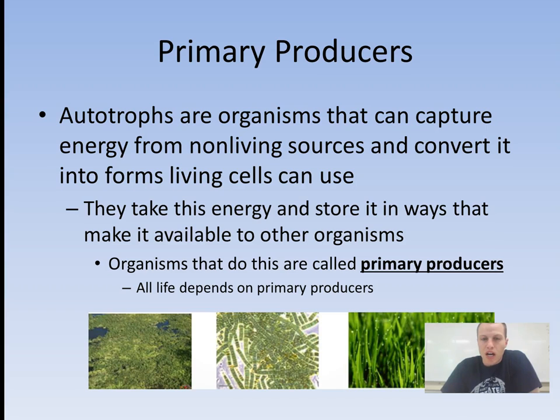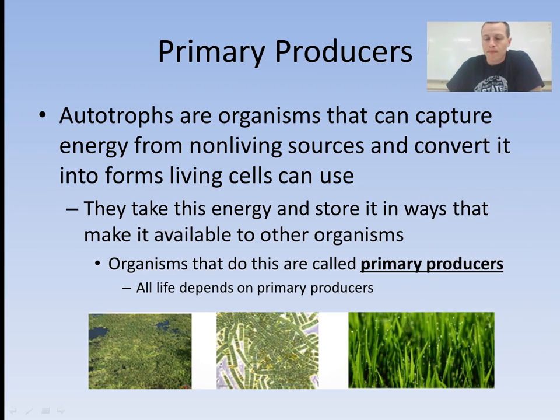Primary producers are also called autotrophs, which we've talked about already this year. Autotrophs are organisms that can capture energy from non-living sources and convert it into forms that living things can use. All right, so how do we do this? How do we take stuff that we cannot use ourselves, but these organisms can actually use this energy and convert it into usable energy for life? So they take this energy and store it in ways that make it available to other organisms.